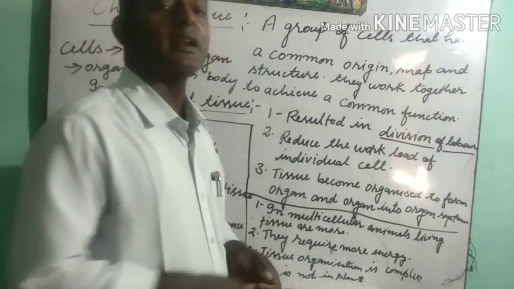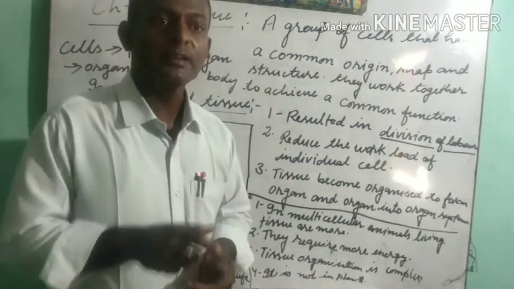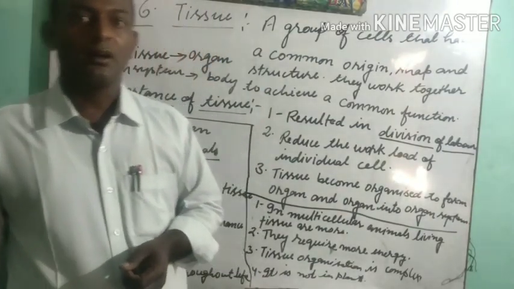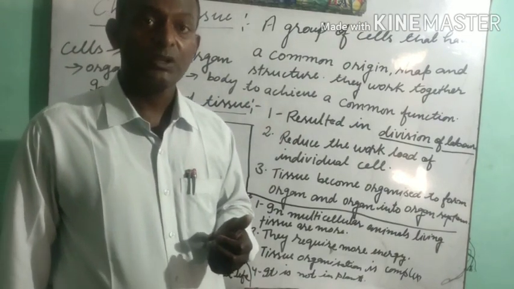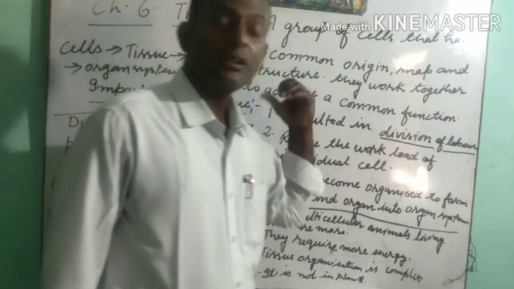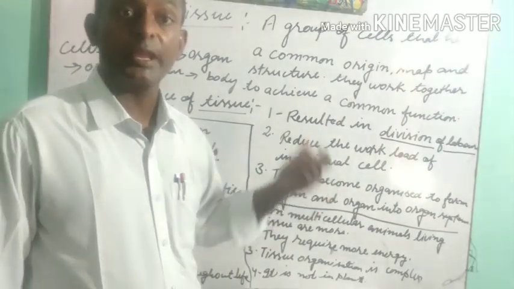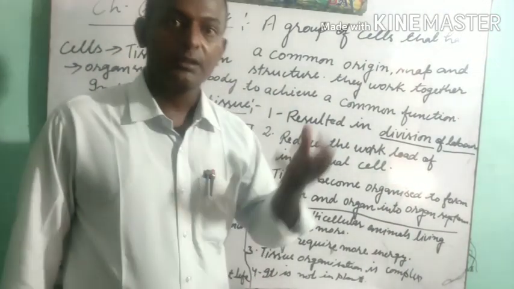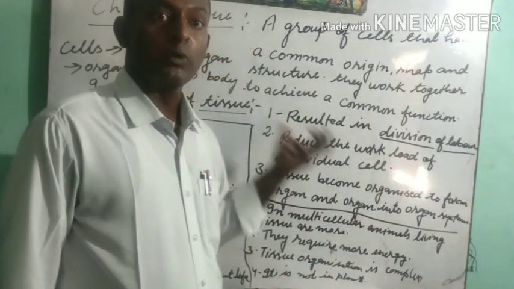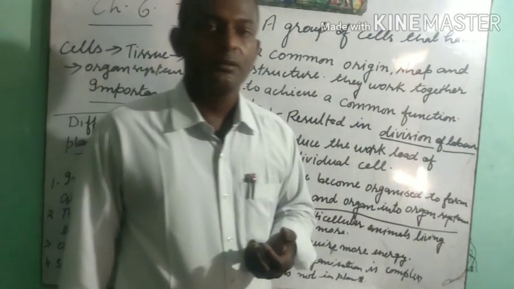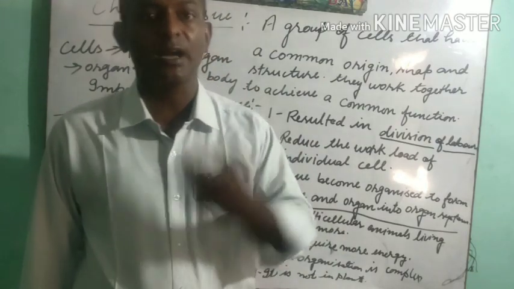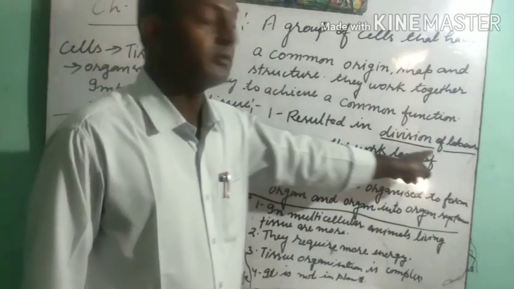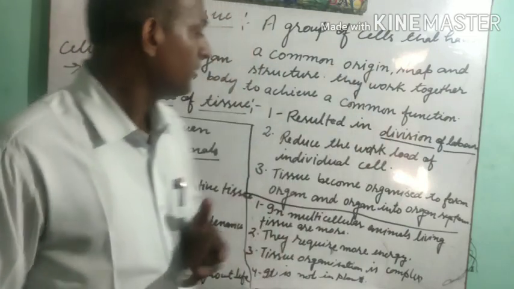In the same way there are nervous tissues, and nervous tissue helps in the conduction and transduction of impulses. There are many other tissues also, like connective tissue such as blood, which helps in the transportation of different types of substances. It also helps to carry oxygen, nutrients, hormones and other chemical substances to different parts of the body. This is the division of labor.